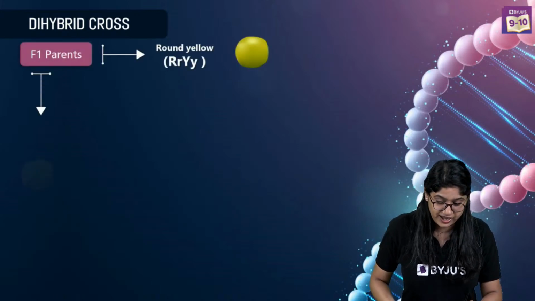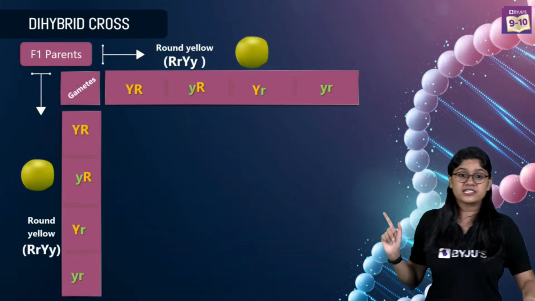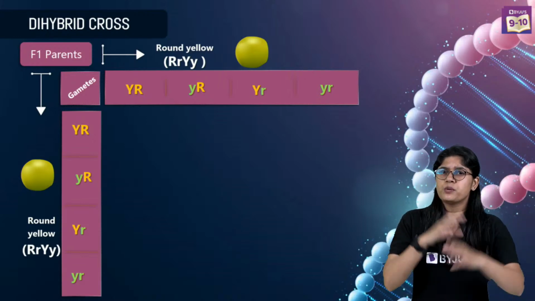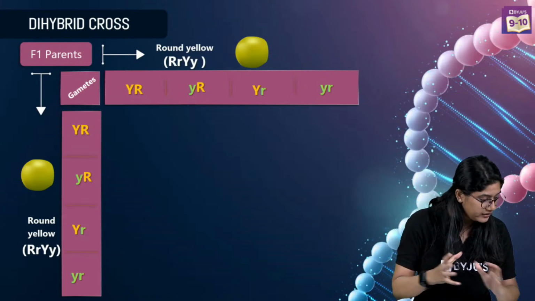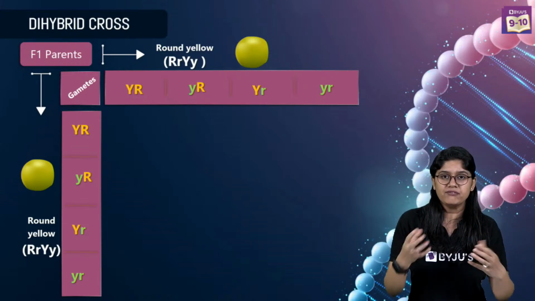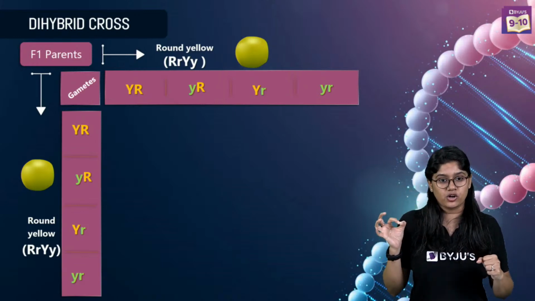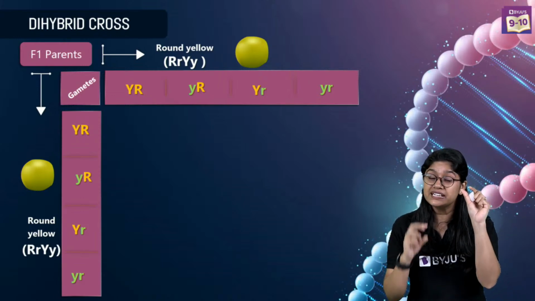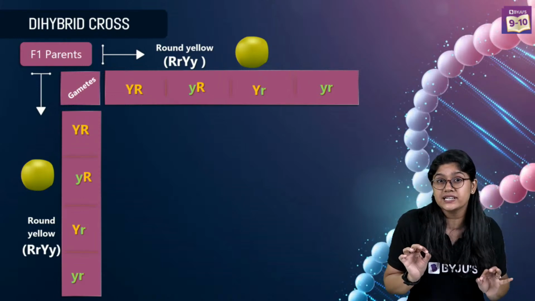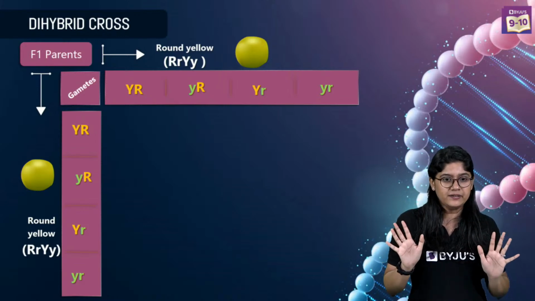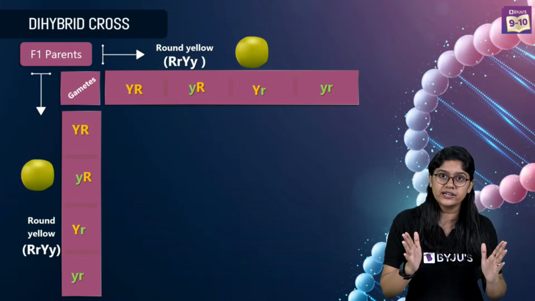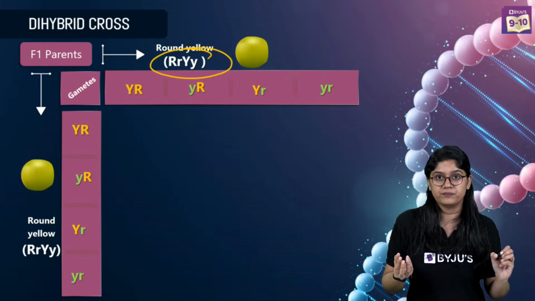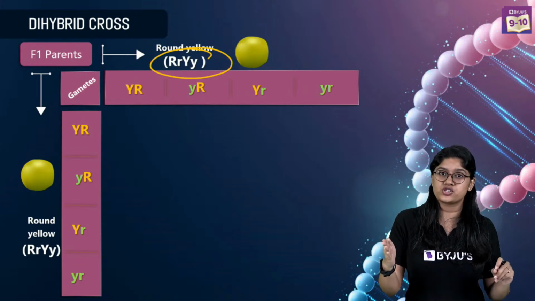Now this is interesting. I hope that you're sitting with your notebooks. This is how it will look. So till now we have our understanding that we are discussing the dihybrid cross. We are discussing two characters. We have round seed with yellow color and green seed with the wrinkled, right? Clear? Very good. Now what we did, we took up these characteristics, we have the gametes and we got the first generation. We are doing the selfing of the first generation now.